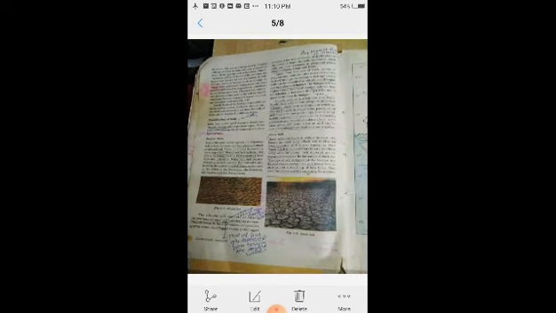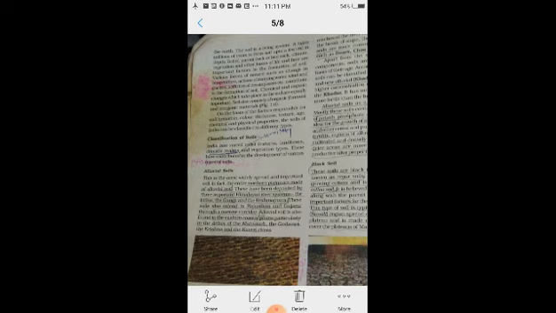So here on page number 8, the soil is a living system. It takes millions of years to form the soil up to a few centimeters in depth.